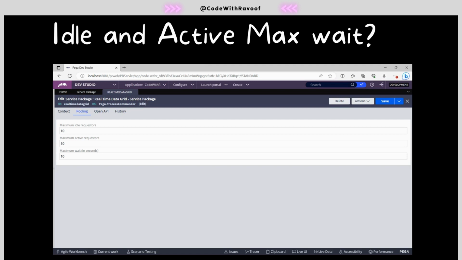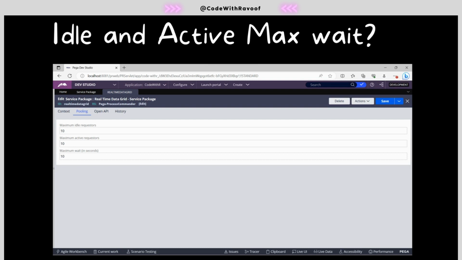Those are converted from idle requesters to active requesters. When the active requesters finish their work, they come back to their original position, that is nothing but idle requesters.